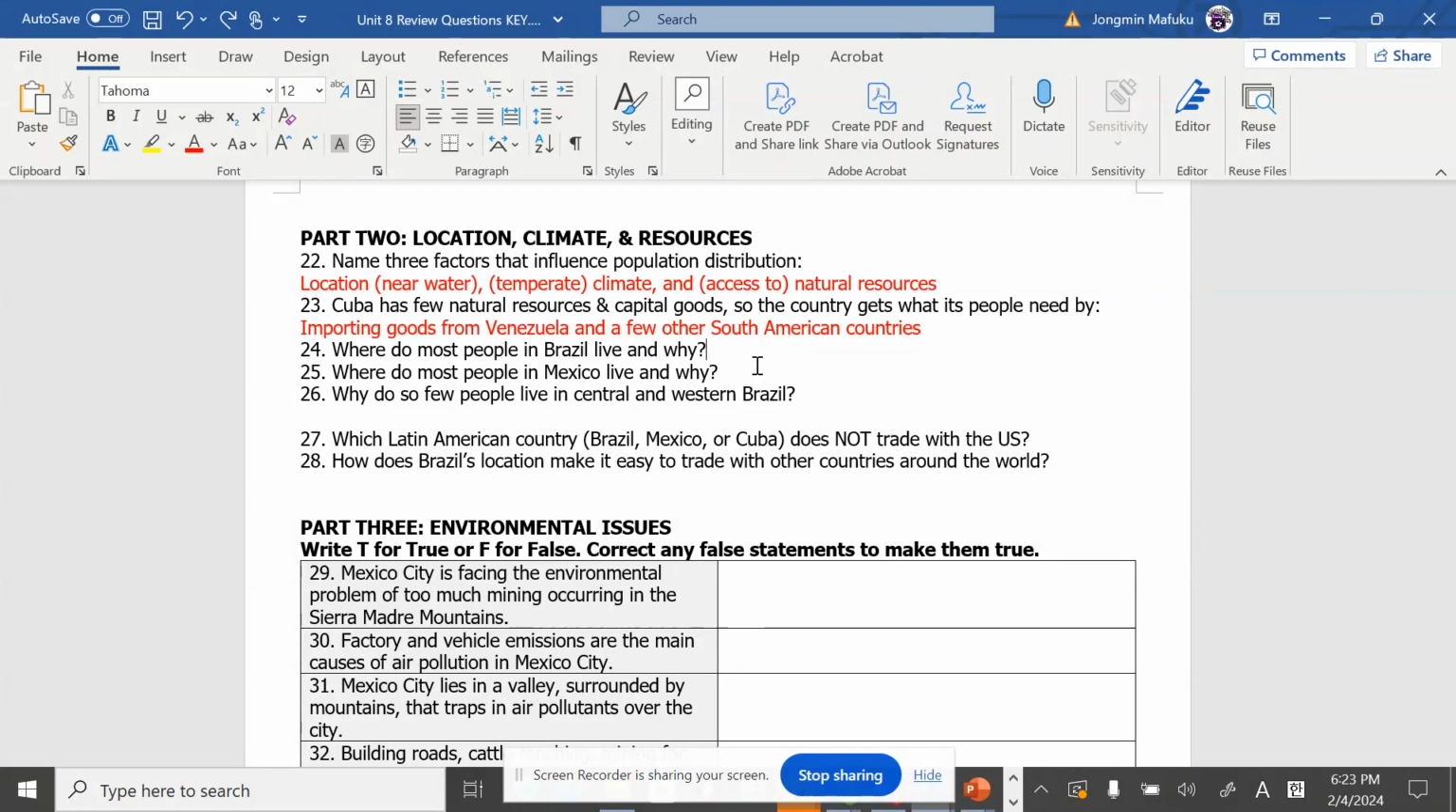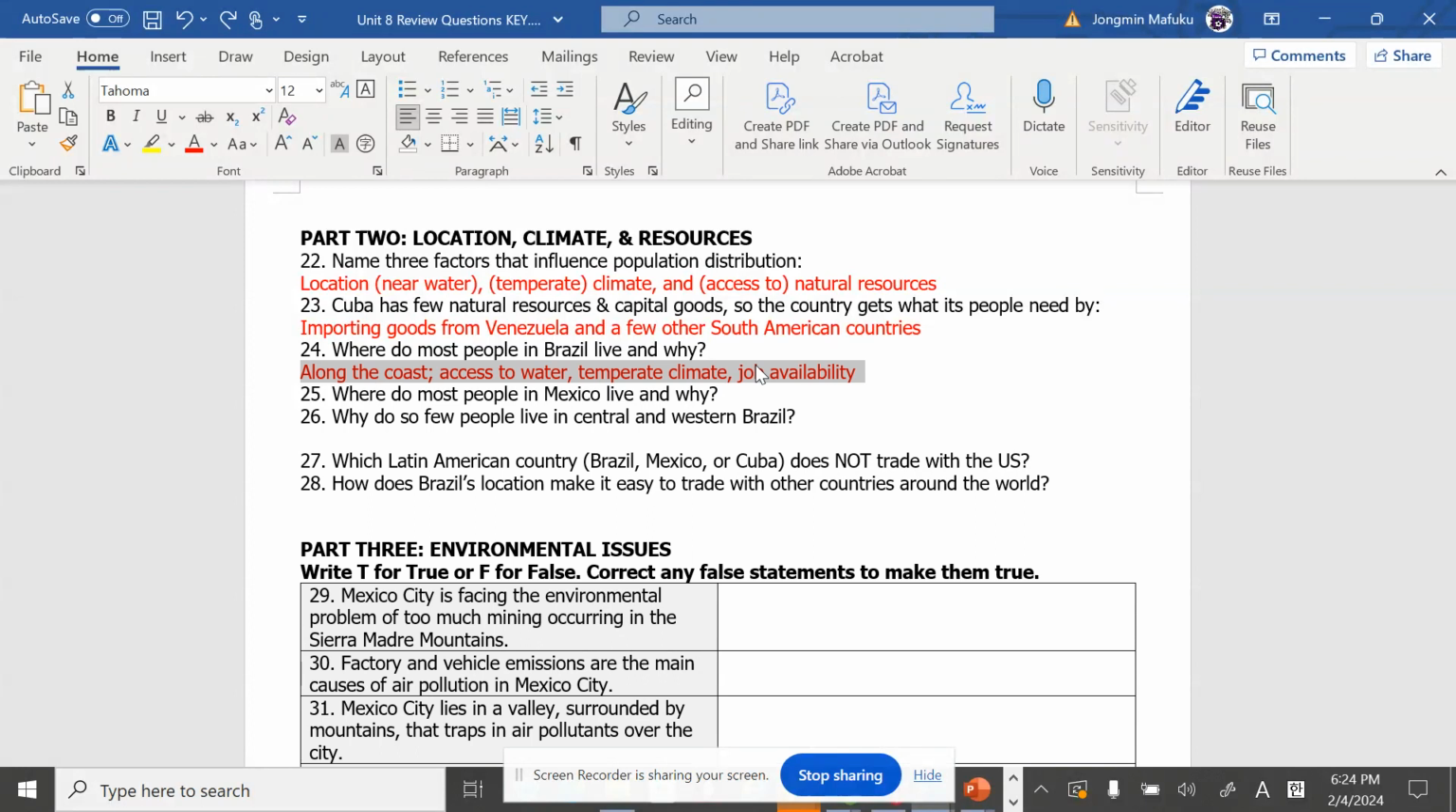24. Where do most people live in Brazil? We know in Brazil there's rainforest, so a lot of people want to live near there, but specifically, people want to live where there are more jobs. And how do you make the most jobs? By trading, by trading through the Atlantic Ocean. So people live along the coast of the Atlantic Ocean. It has access to water, which is perfect, and you can trade, which is perfect, and it has a lot of jobs. The temperature is not bad as well. So most people live in that coast area near the Amazon rainforest.